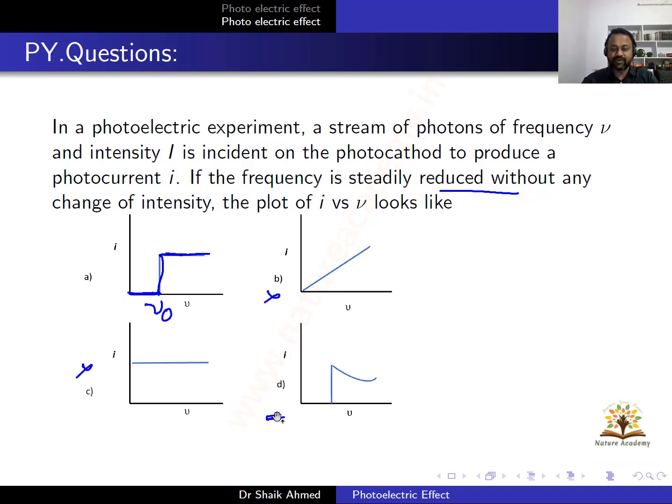Then what about D? This is your threshold frequency. Below threshold frequency, current is 0, correct. But above threshold frequency, nu greater than nu naught, current will be a constant. It's not a variable function. Here it is decreasing like this. If it were like the first one, then it would be correct. But here we have some other behavior, so this is also a wrong option. So what is the correct one? This is the correct answer.